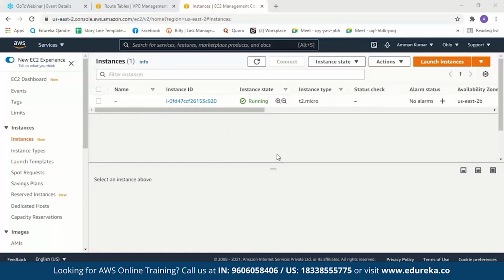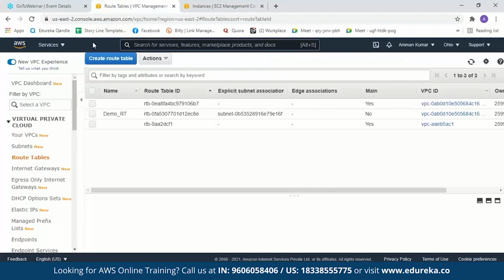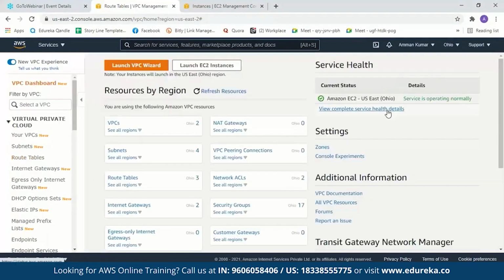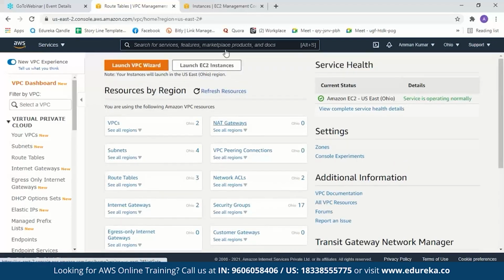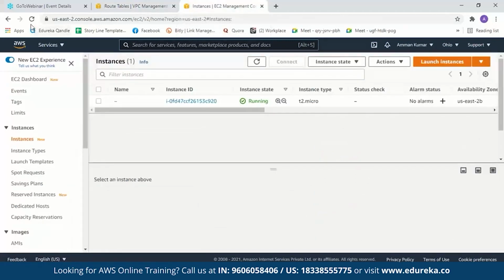While our instance is getting created, let us go back to the VPC. We go to the VPC dashboard, and here you can see there are two VPCs. One is a default VPC and the other one is the one which we have created. And there are four subnets. Three are defaults and one which we have created. There are two default route tables and one which we created. There was one internet gateway which was default, and then we created another one. Now let us check our EC2 instance. We'll refresh it.